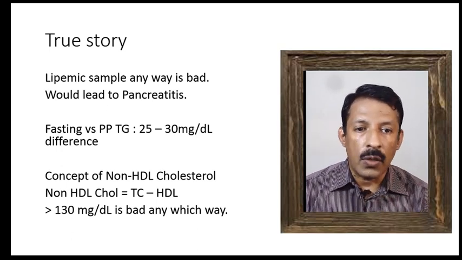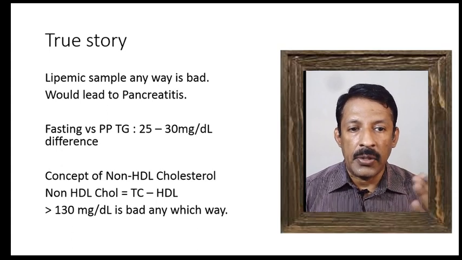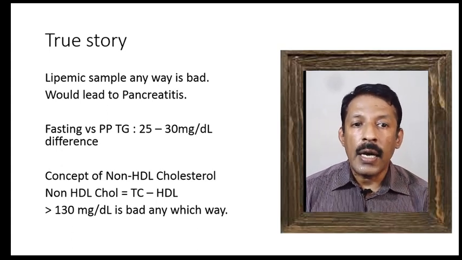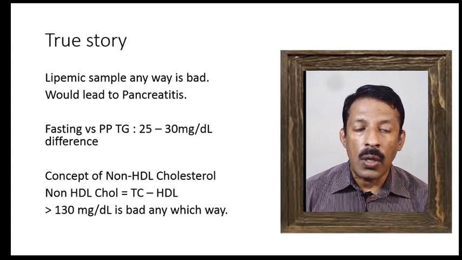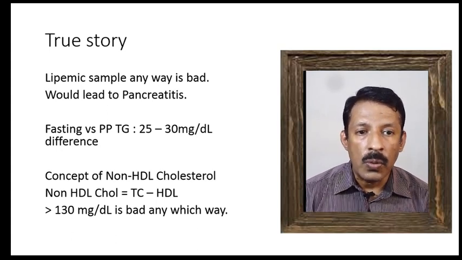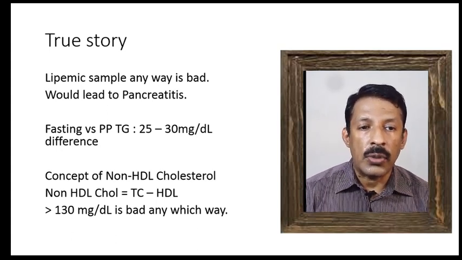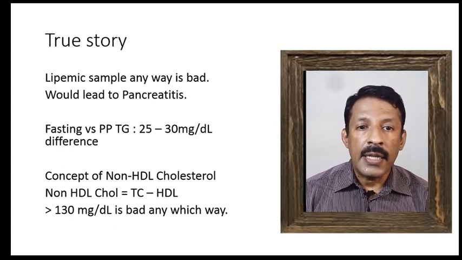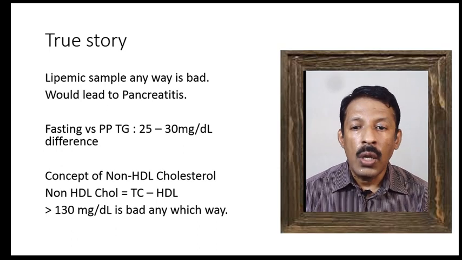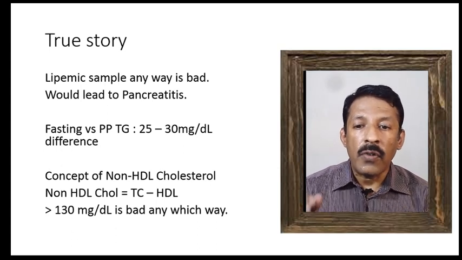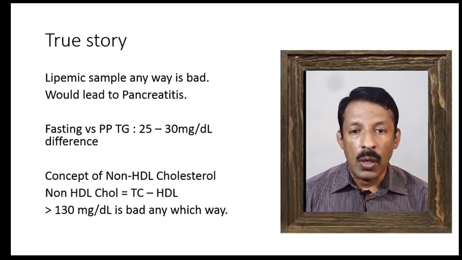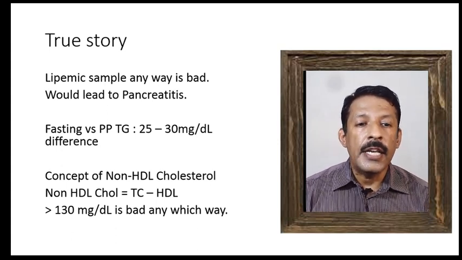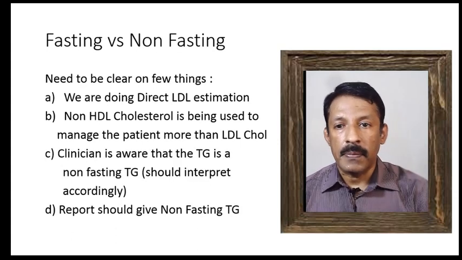All the others, your VLDL, your IDL, your LDL, and the chylomicrons, they are the ones which are taking cholesterol and triglycerides to the peripheral tissue. They are the ones which are atherogenic. So a better indicator nowadays, rather than just the LDL cholesterol, is the concept of non-HDL cholesterol, and a non-HDL cholesterol greater than 130 milligram per deciliter is bad in any case.